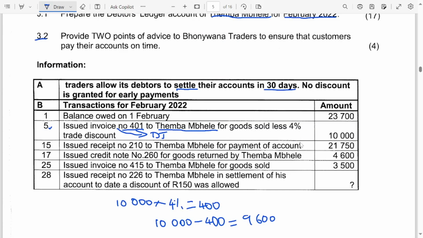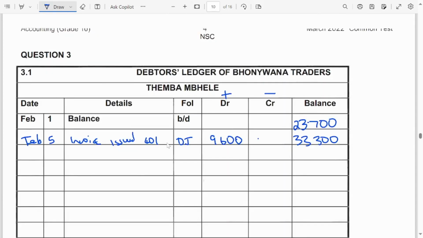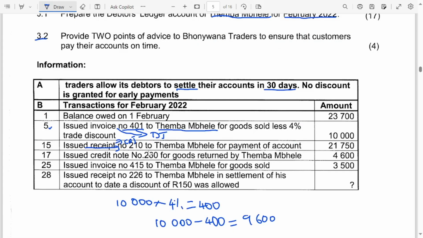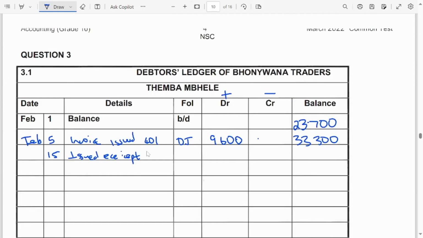Day 15, issued a receipt. Issued a receipt, this is a CRG, because this means that we have received the money. So it's day 15, issued a receipt number 210, CRG.